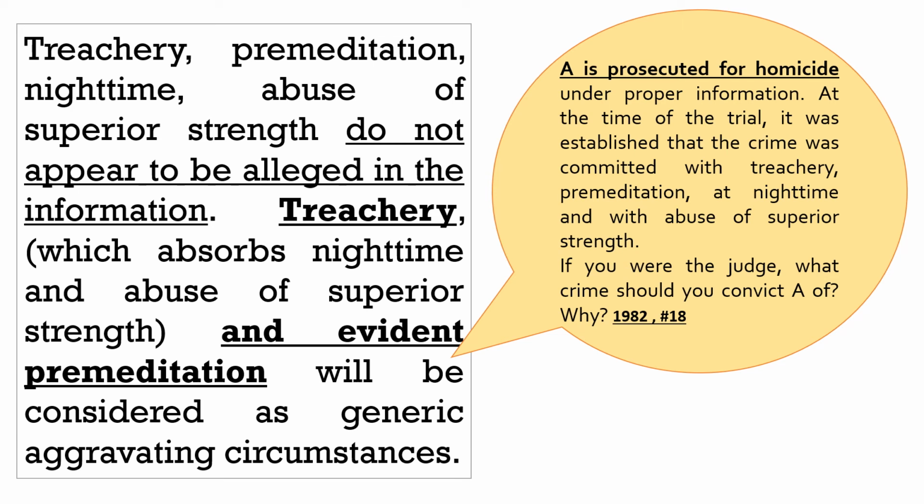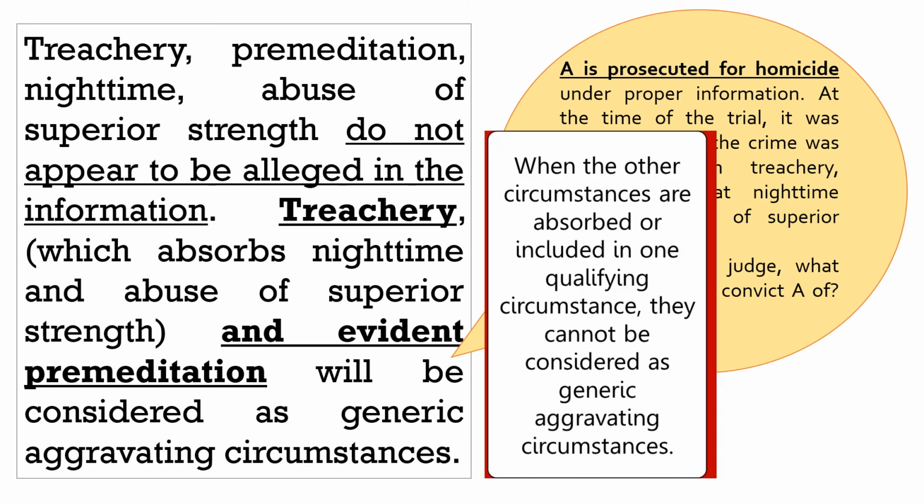Ano ang sabi natin? They must be alleged in the information because that will violate the constitutional right of the accused. But what will happen to these circumstances that we just mentioned? They will be considered only as generic aggravating circumstances. But take note that only treachery and evident premeditation will be considered as your generic aggravating circumstances. Bakit? Because you go back to your rule number 2.